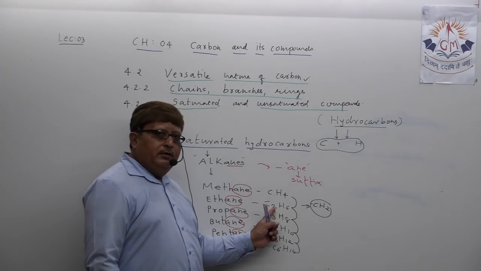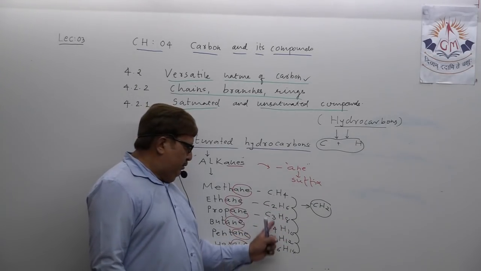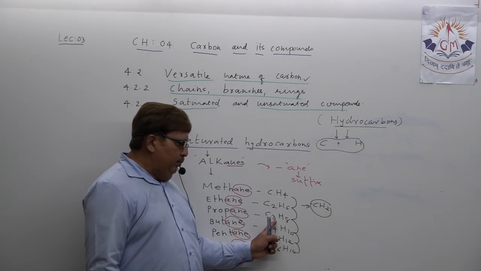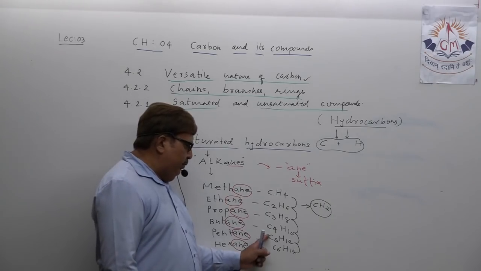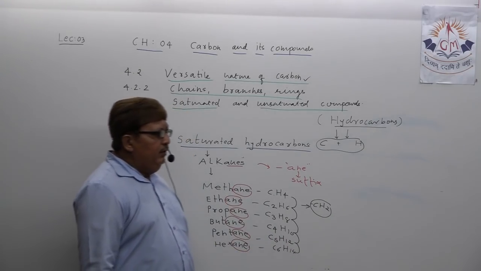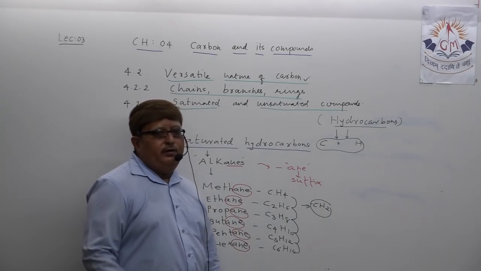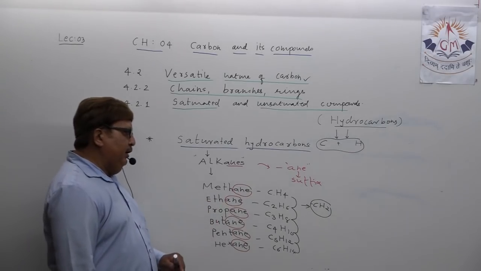From ethane to propane, butane, increase one carbon, two hydrogen. Pentane, one carbon, two hydrogen. Hexane, one carbon, two hydrogen. This way you can guess the formula of any alkane.